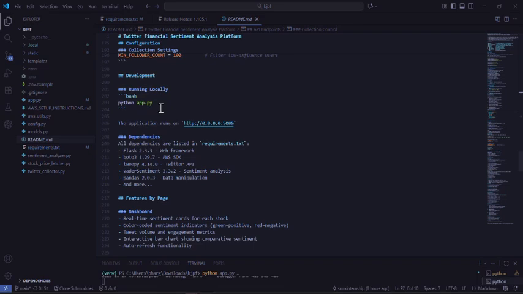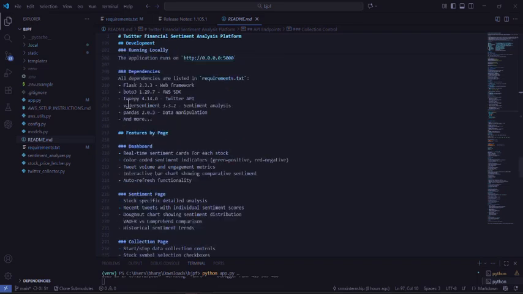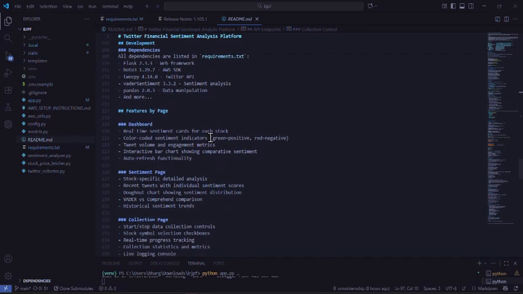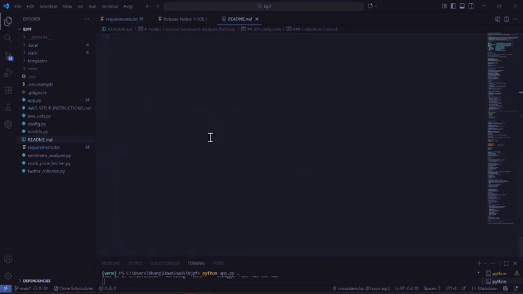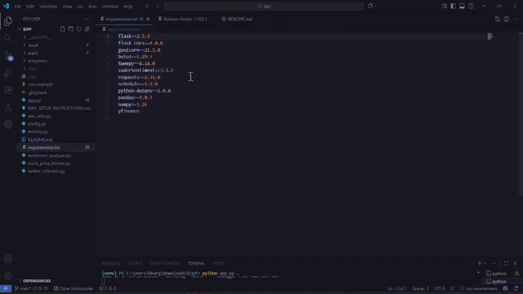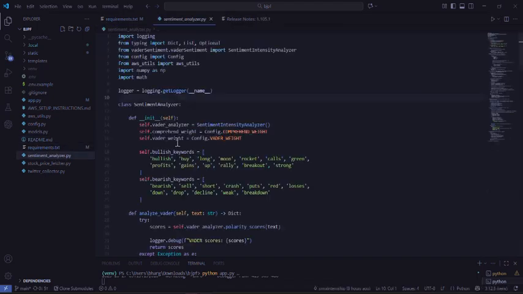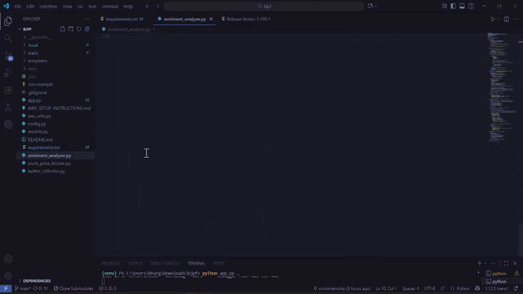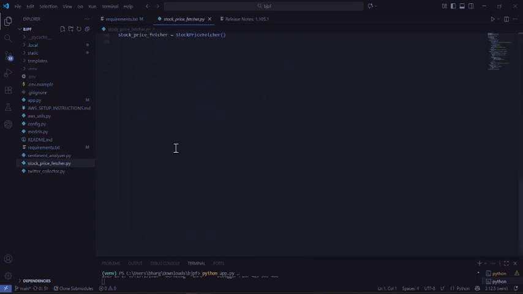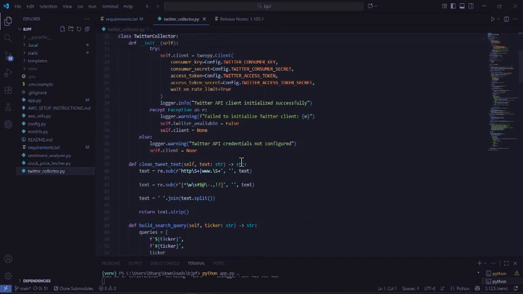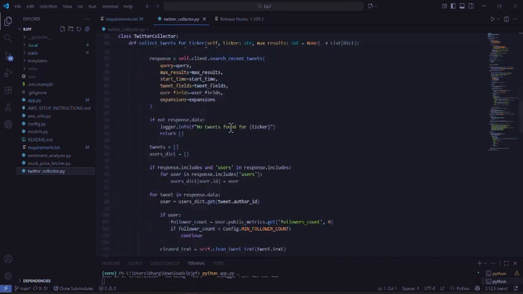you have to just run python app.py, then it will automatically start running on the server. And dependencies I have mentioned, like what all Python libraries you need for this, and features, error handling and all. And here is a requirements file. Here is sentiment analyzer.py. It's again a Python file. Stock prediction feature, like how it will fetch the score, is here. And Twitter collector, again we have made a separate Python file. So this was all about our project.